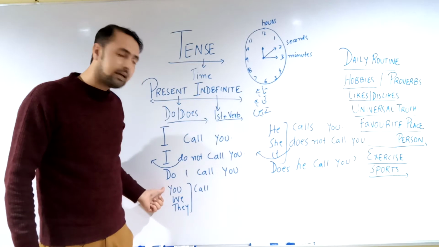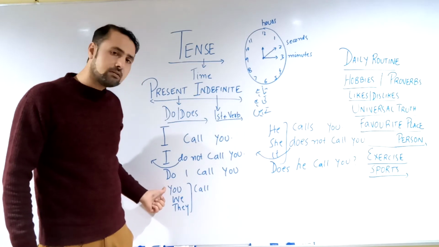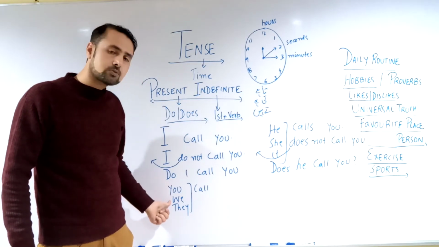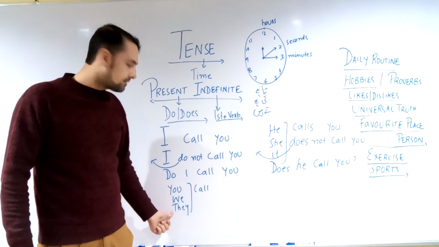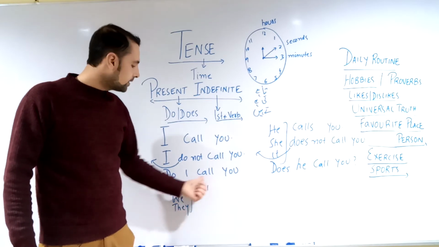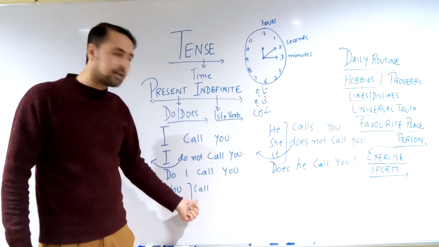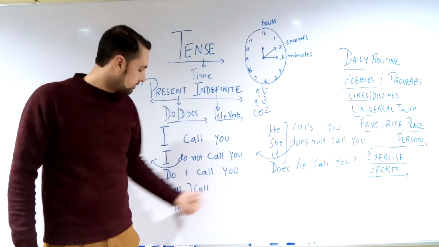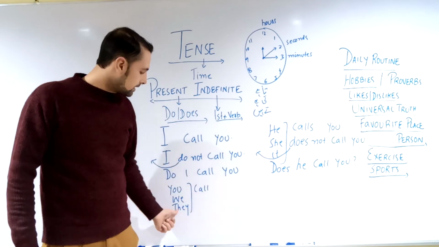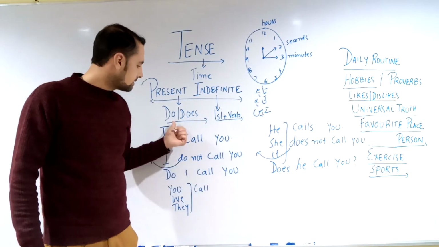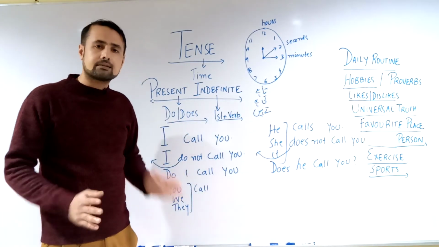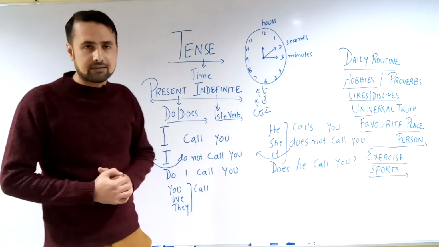If we want to make it with second person, you, with first person plural, we, and third person, they, we are going to make the same. There are no changes in it. We will place: you call me, we call them, they call us. With I, you, we, they, there are no changes in present indefinite tense.